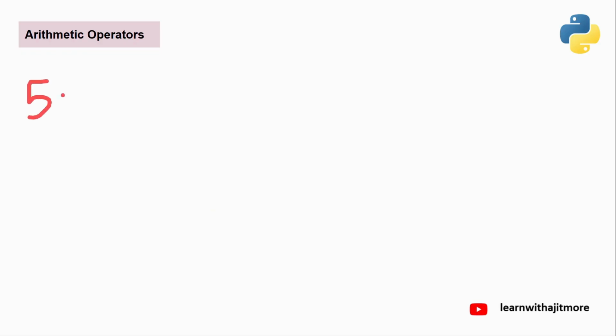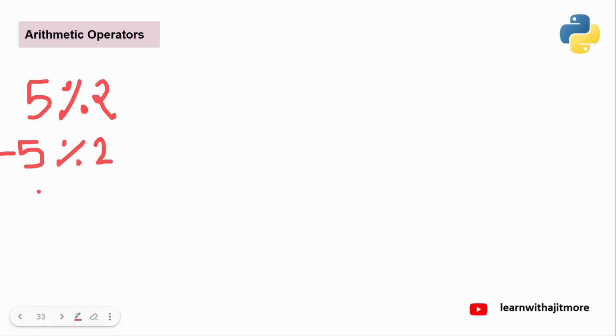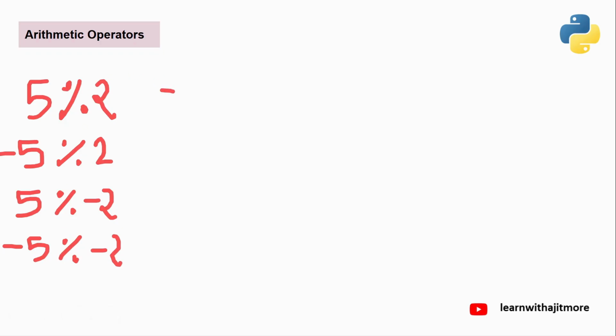See here, 5 mod 2 if I am doing, or I am doing minus 5 modulo 2, or 5 modulo minus 2, or minus 5 modulo minus 2. All four combinations I have given. But I have given you the direct rule: numerator minus denominator into floor division.